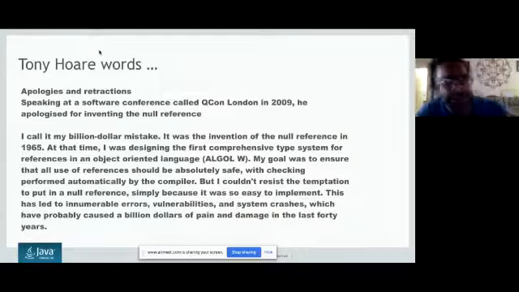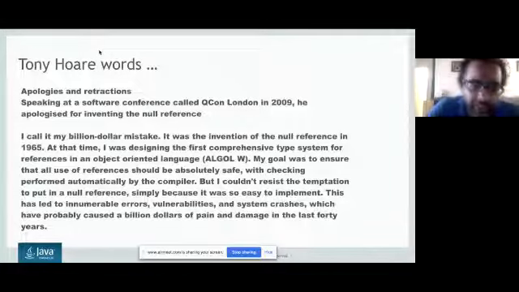So this is Tony Hoare. You know who Tony Hoare is? He's a genius who has made a lot of languages, and I am showing his apology letter which he gave at a 2009 London conference, where he said that by mistake I developed the null pointer. Okay, it was a $1 million mistake, and I can understand that it has created a lot of issues now. But at that time I did not understand why I had introduced the null pointer.